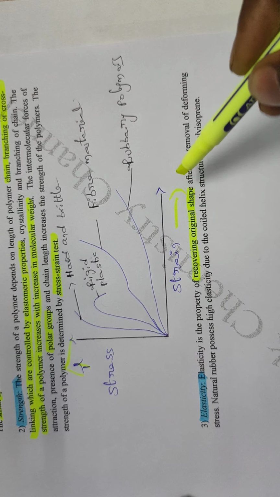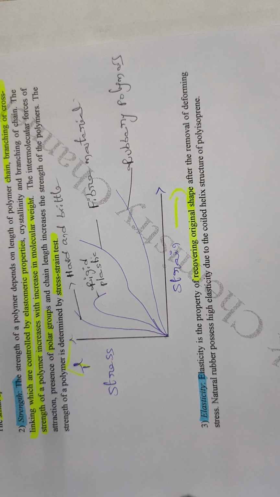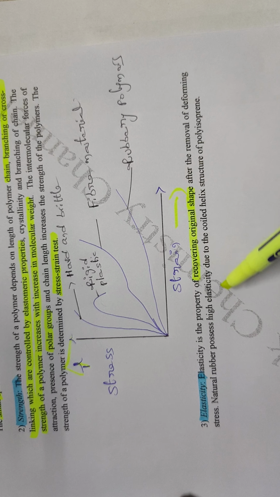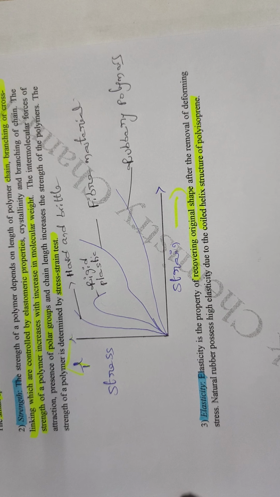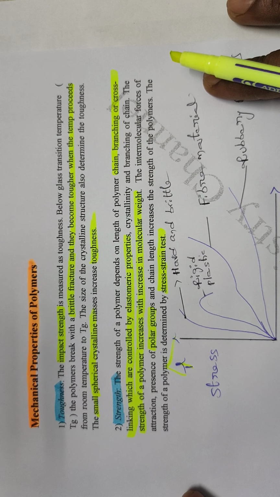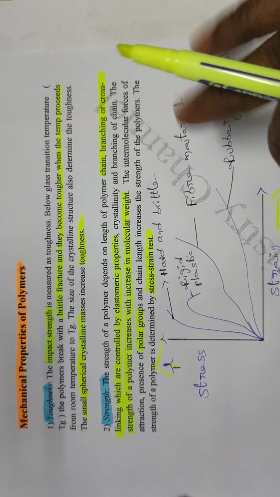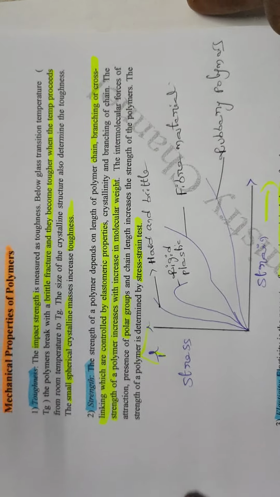In general, elastomers have a property of regaining their original shape. Natural rubber possesses high elasticity due to the coiled helix structure of polyisoprene. So these are the main mechanical properties of polymers: first toughness, then strength, and then elasticity.